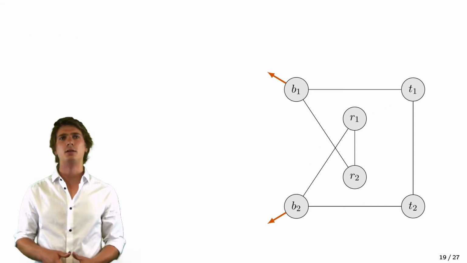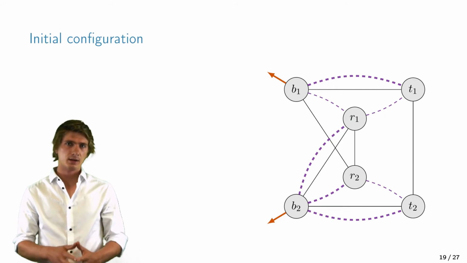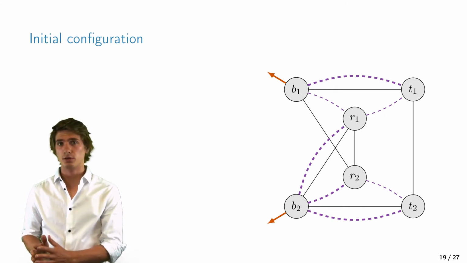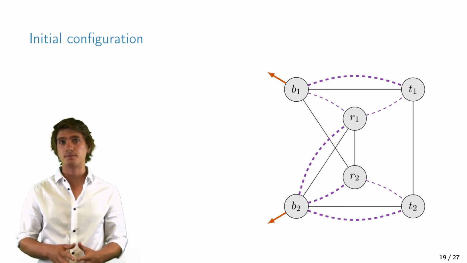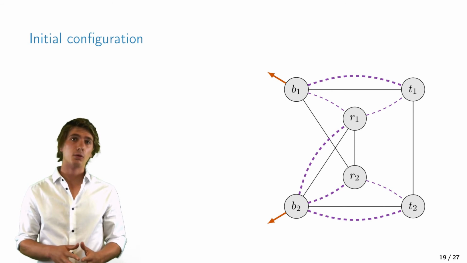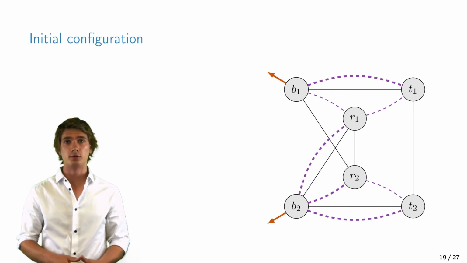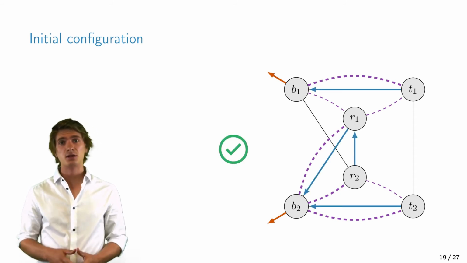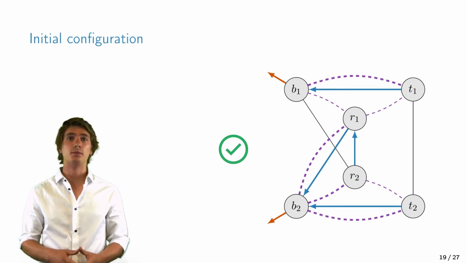bit more complicated. We start with these sessions shown here in violet. The lines that are thicker represent BGP sessions that are actually used to learn the routes. But routes advertised over thin lines are not selected. So initially, both R1, R2 and T2 select B2 as their egress point, while T1 selects B1. Now this is the resulting forwarding state, and it is a valid configuration. There is no forwarding loop.